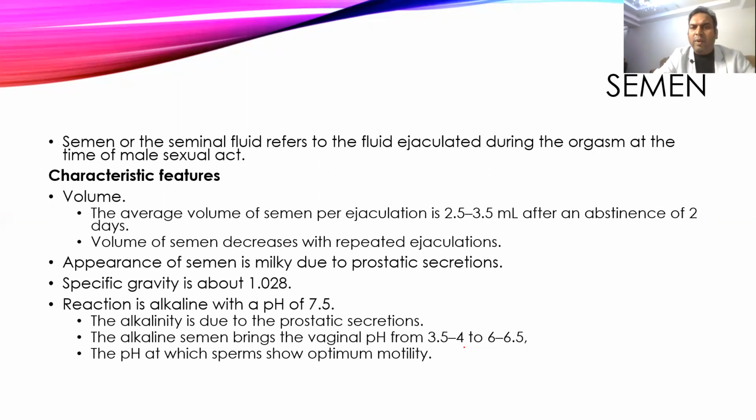So after 2 days of abstinence, when we collect the semen, the volume should be somewhere around 2.5 to 3.5 ml with each ejaculation. And as ejaculations keep increasing, the volume keeps decreasing. So in the first ejaculation itself, you should get 2.5 to 3.5 ml.